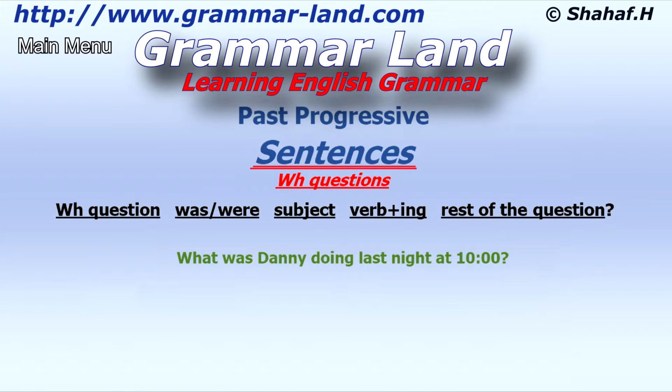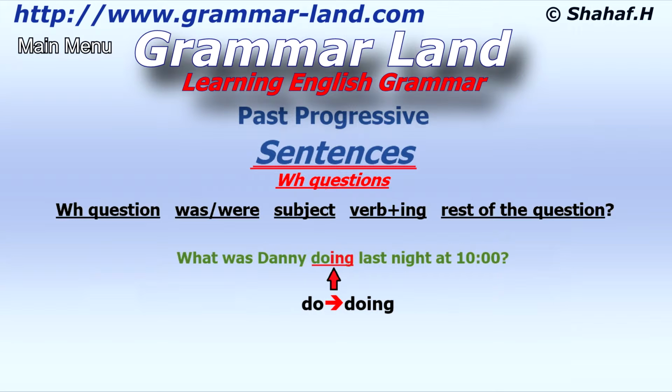What was Danny doing last night at 10 o'clock? The question starts with the WH question, what? We use was, because Danny is a he. As always, the verb do, gets ing and becomes doing.